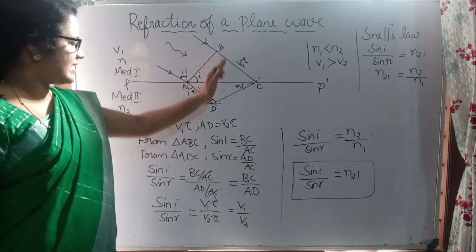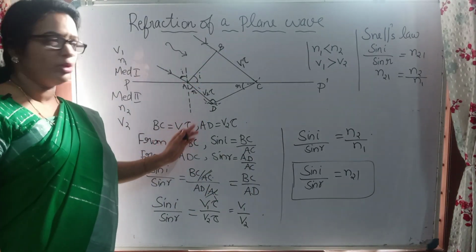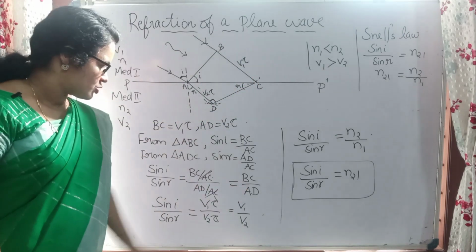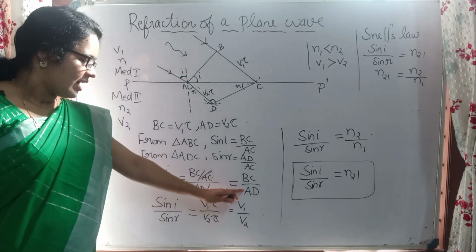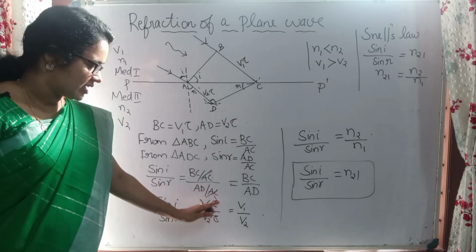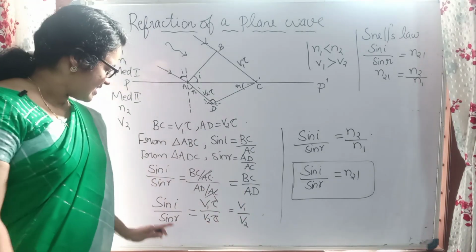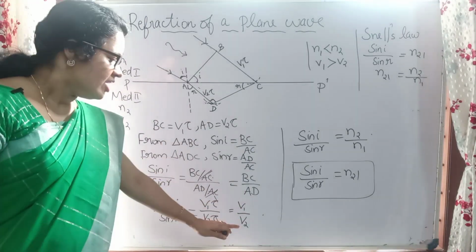And here we have seen that BC is equal to V1 tau, this distance, and AD is equal to V2 tau. So we can substitute here: BC is equal to V1 tau and AD is equal to V2 tau. So this tau and tau get cancelled. That gives V1 by V2. Clear? That is, sin I by sin R is equal to V1 by V2.